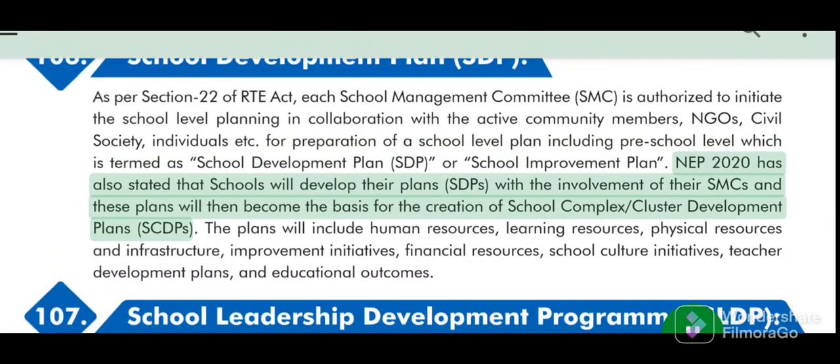NEP 2020 has also stated that schools will develop their plans (SDPs) with the involvement of their SMCs, and these plans will then become the basis for the creation of School Complex Cluster Development Plans (SCDPs).